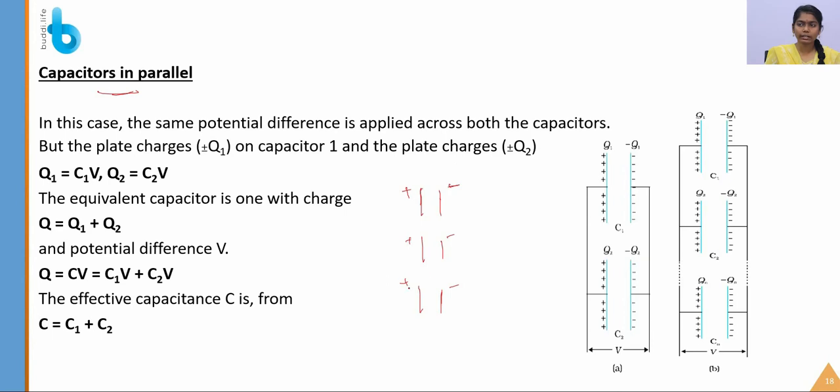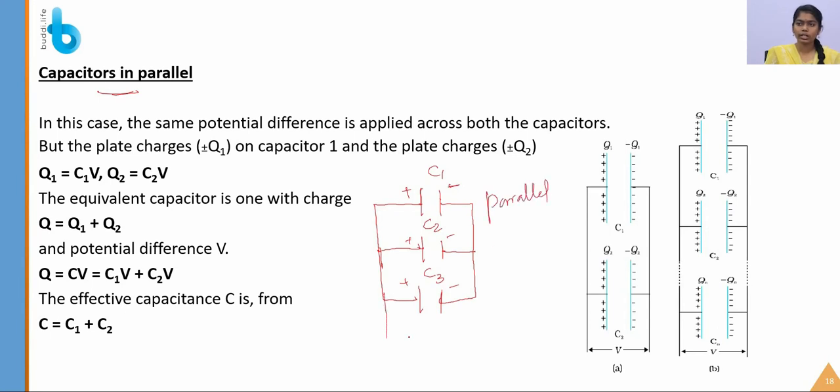If I want to connect these capacitors in parallel, I connect the positive of the first capacitor to the positive of the second, and the positive of the second capacitor to the positive of the third, C1, C2, C3. Similarly, I connect the negatives of all the capacitors. So this is known as a parallel connection.